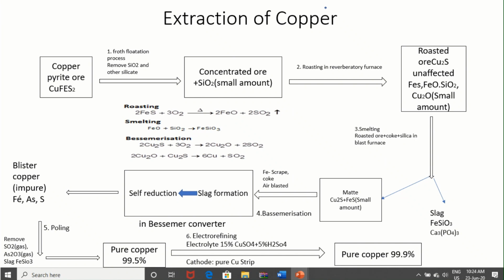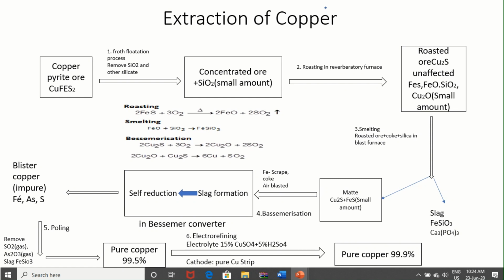If sometimes any Cu2O forms, FeS will react with that Cu2O and convert it into Cu2S again. So it means in roasting, most of the iron sulfide will convert into iron oxide.